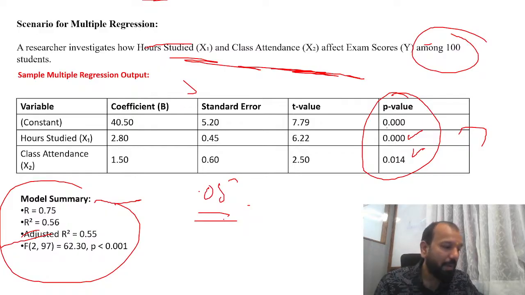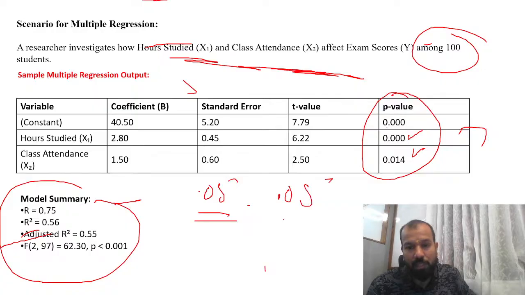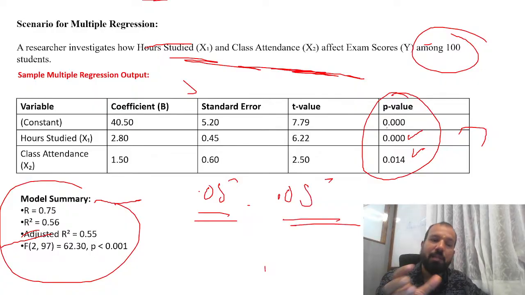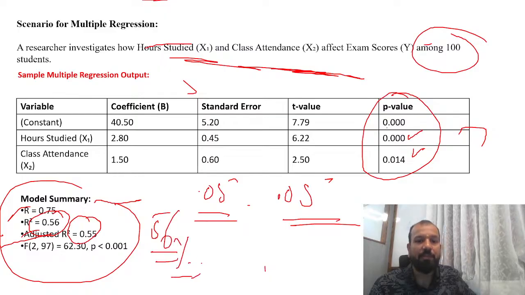But after applying the result, what are you seeing? What is the output all about? Your p value is coming 0.05. That means there is an impact of the number of hours, and there is an impact of the attendance also. So the null hypothesis will be rejected. Now here you just need to see the R square value 0.56 and adjusted R square value 0.5. That means your model is 56% fit.